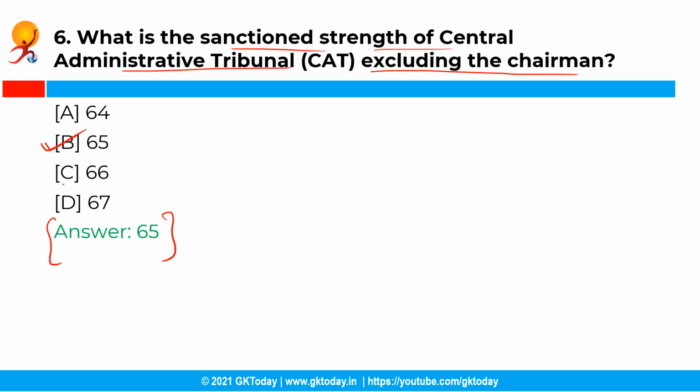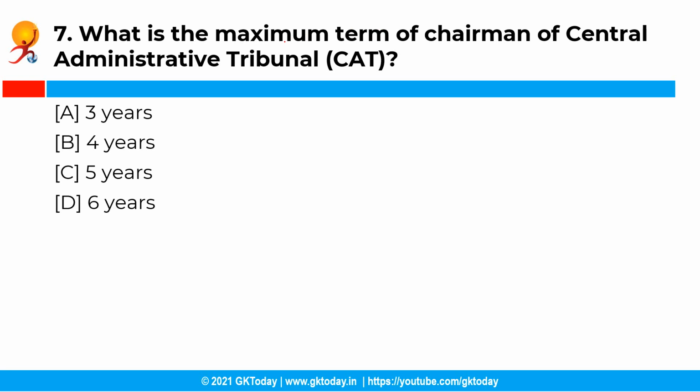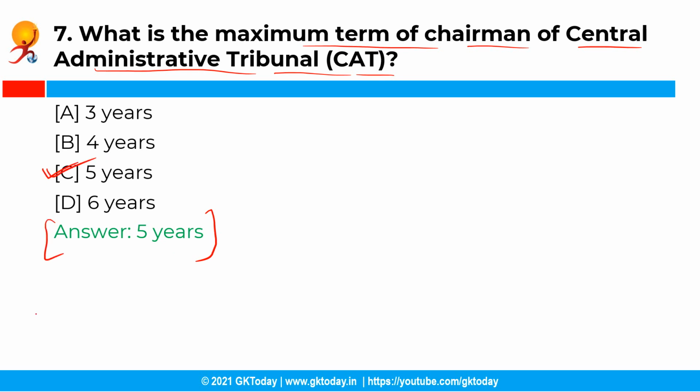Now the next question is, what is the maximum term of the chairman of the Central Administrative Tribunal? So you have the following options and the correct answer is option C, that is 5 years. So the chairman of the Central Administrative Tribunal holds office for a term of 5 years or until he attains the age of 65 years, whereas in case of other members the age limit is 62 years, whichever is earlier.